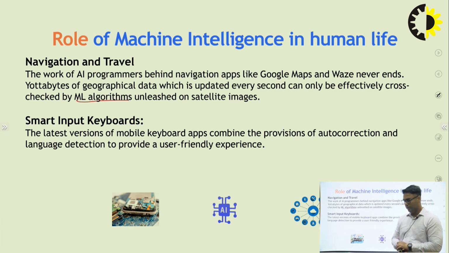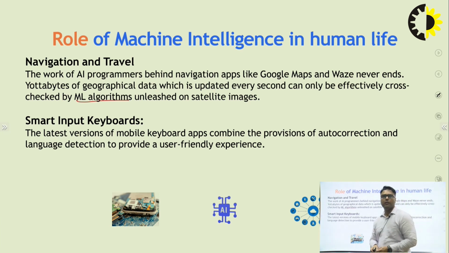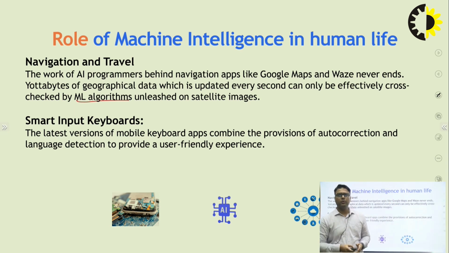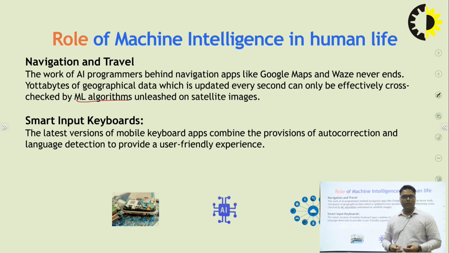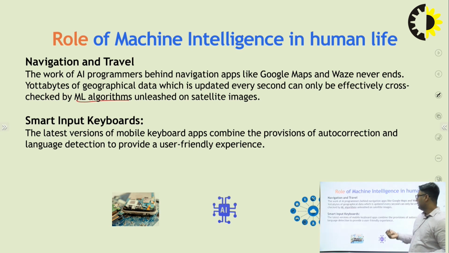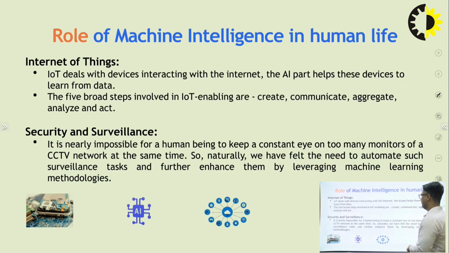All of you use WhatsApp, Twitter, other applications, and write some messages, but auto correction is available. If you write the wrong spelling, it is auto corrected, so smart keyboards are used. That software uses AI form.